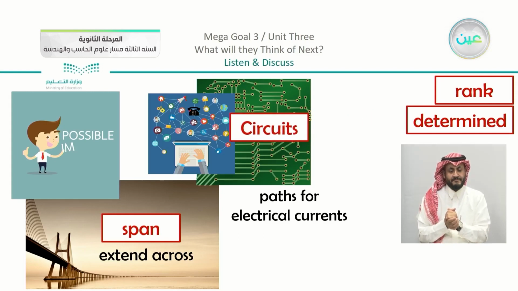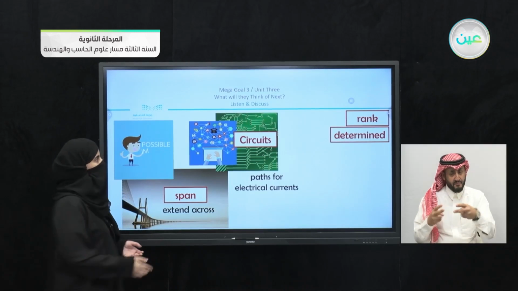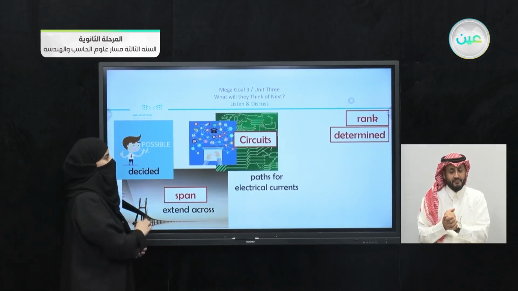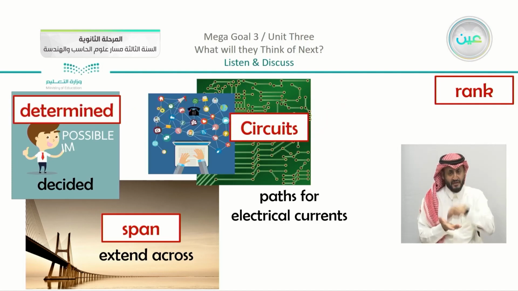And the last picture that we have here, you can see that we have this boy. Now, instead of saying that something is impossible, no, everything is possible. This is some kind of positive idea that you can do something. So which means that you have decided to do it and you are determined, or you determined to do something. It can be either a noun or a verb. Don't forget that. Which leaves us to the last word.